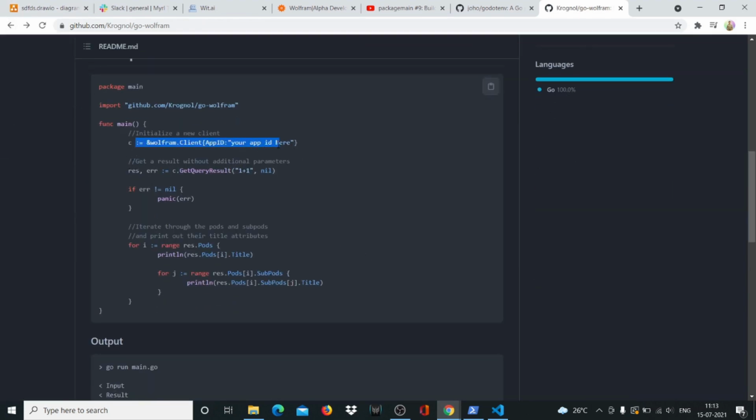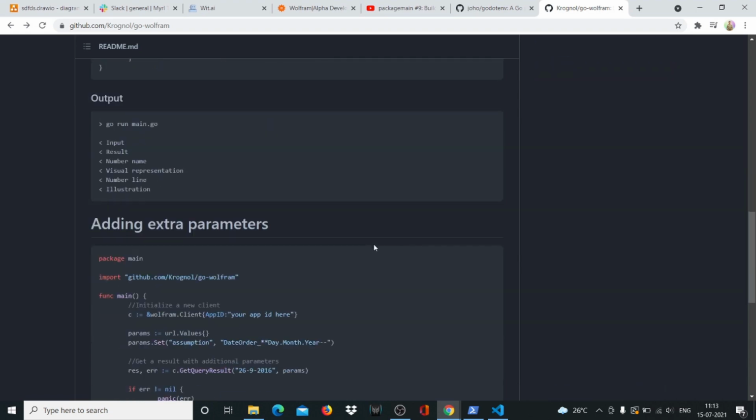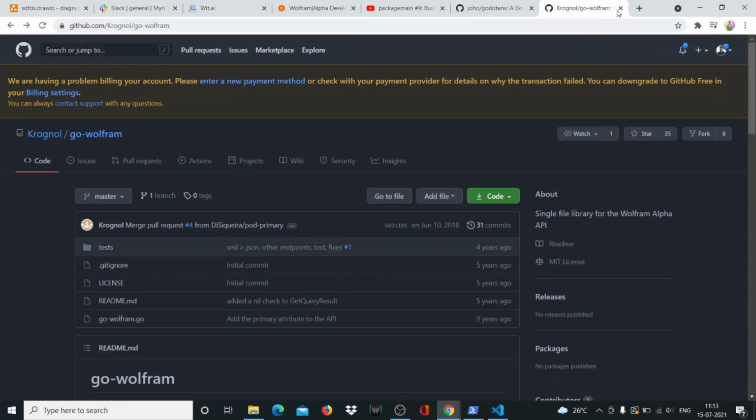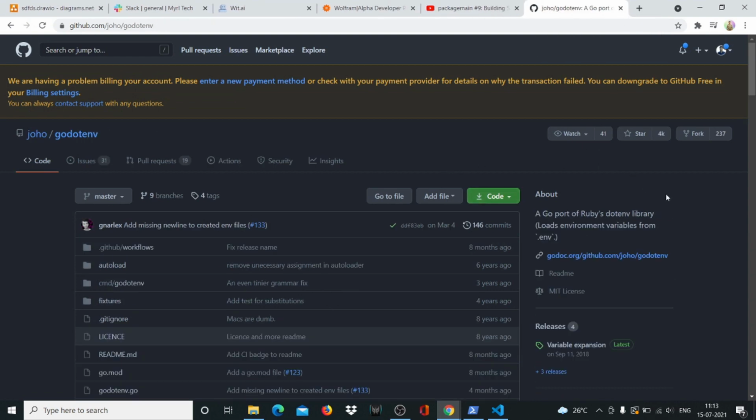So you can create a client. You can get query results. Simple and straightforward. So we'll be using go-wolfram, like I said, and we'll just close that off right now.